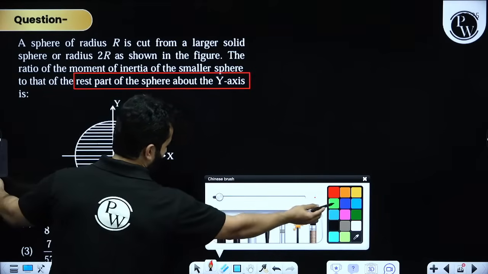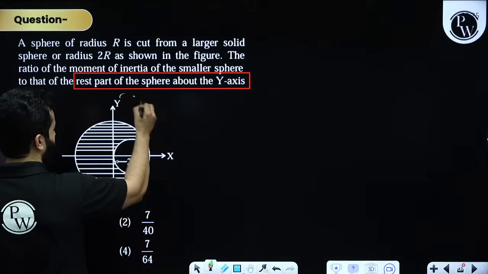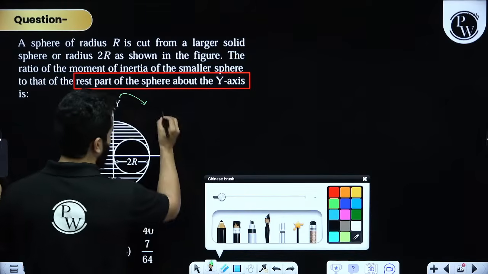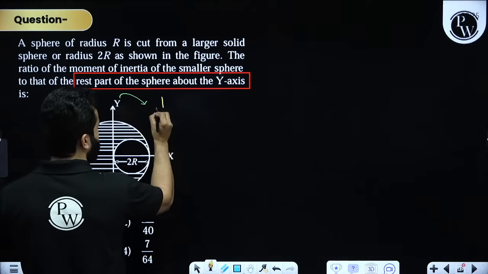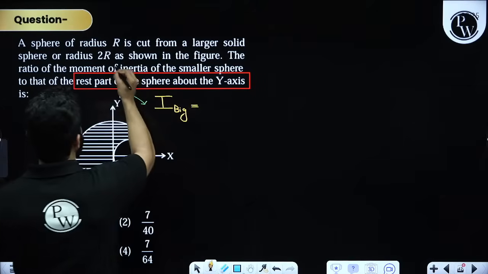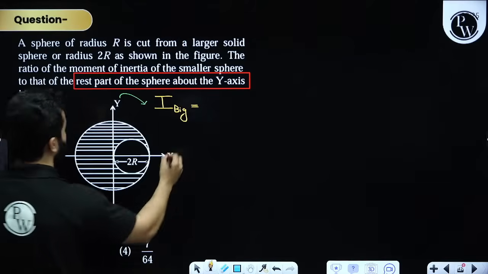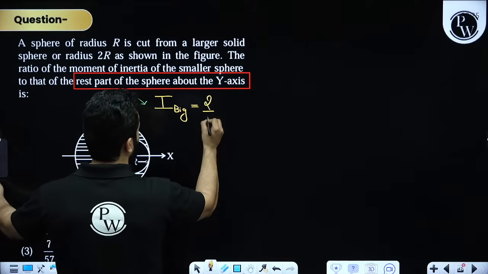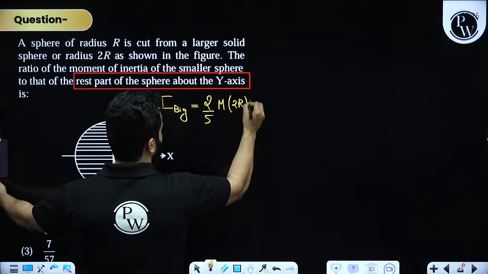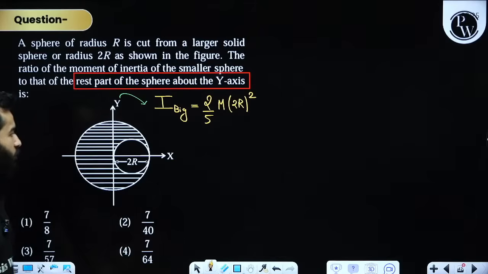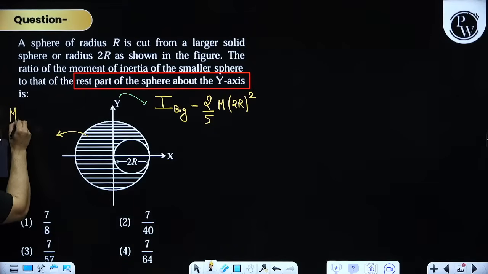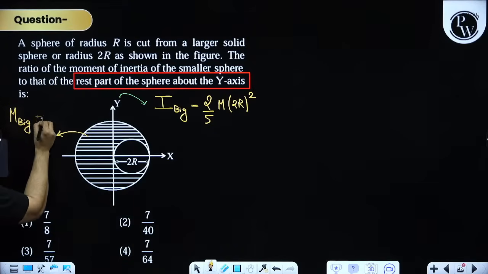So about the y-axis, the moment of inertia of the bigger sphere is, and by the way, this is a solid sphere, right? Solid sphere of radius 2R. So 2 by 5 M into R squared. This is going to be the moment of inertia of the bigger sphere. Let's suppose the mass of the bigger sphere is M.